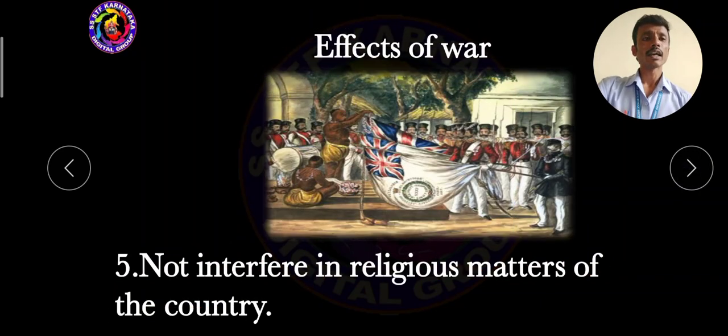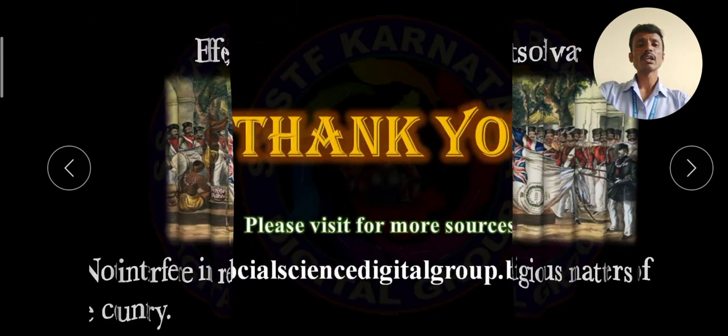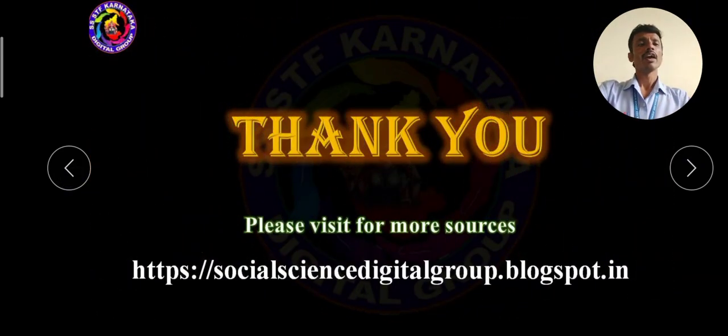And the Queen of England said not to interfere in the religious matters of the country. Because the British government was always implementing a divide and rule policy in our country. Muslims are separate, Hindus are separate. So this was cancelled by the British government, especially by the Queen of England, who said not to interfere in the religious matters of the country. It was the reason the Indian people felt so happy. So these are the very important effects of the first war of Indian independence.